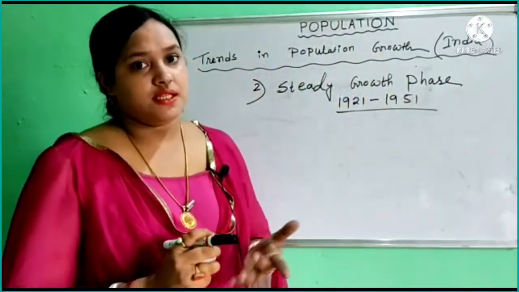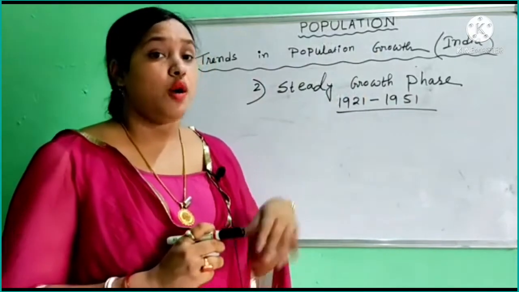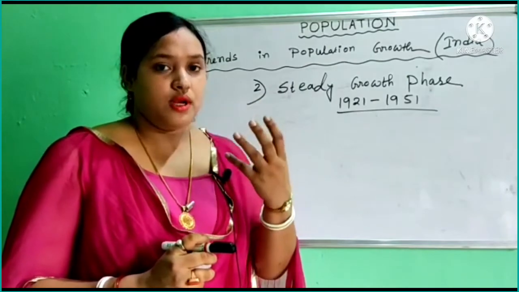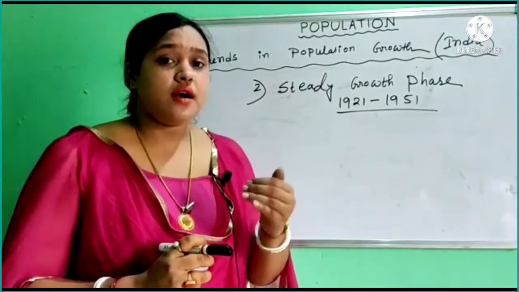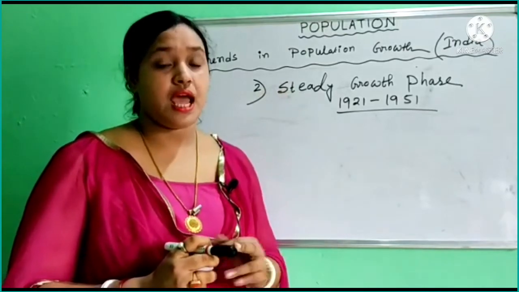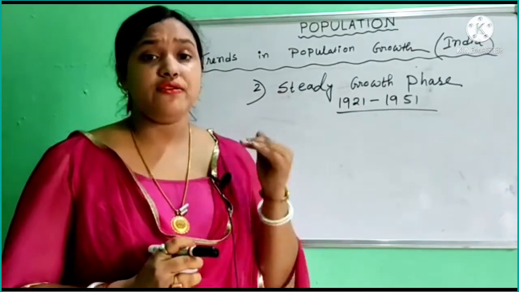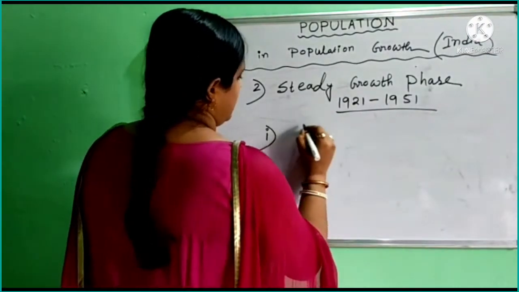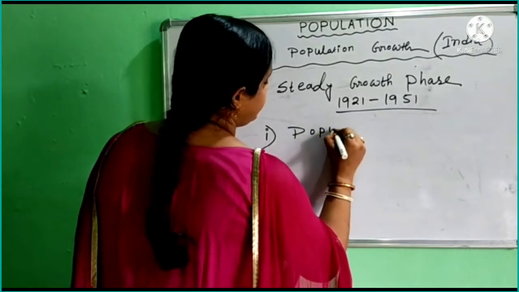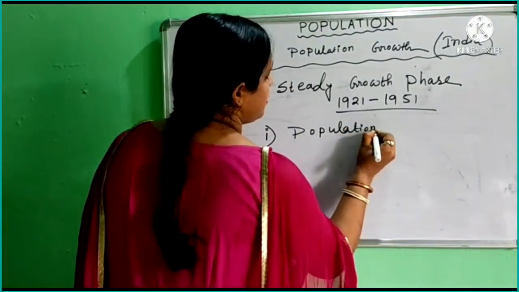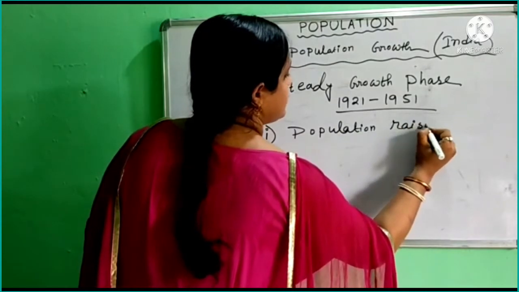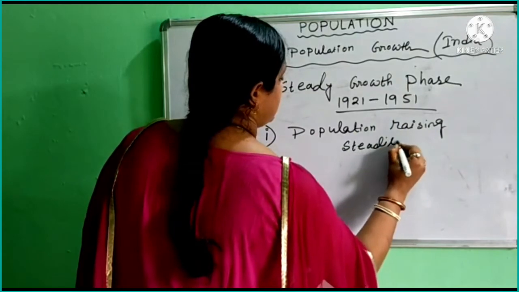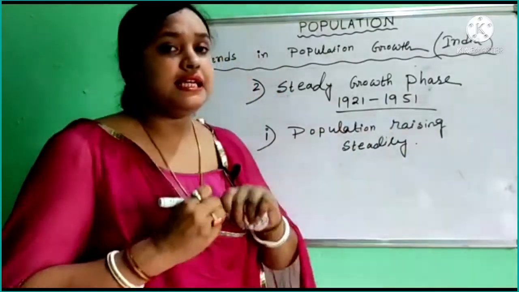Now what happened in this period? During this period the population growth rate started rising steadily, and the big reason is a rapid fall in death rate. So we can say population rising steadily.